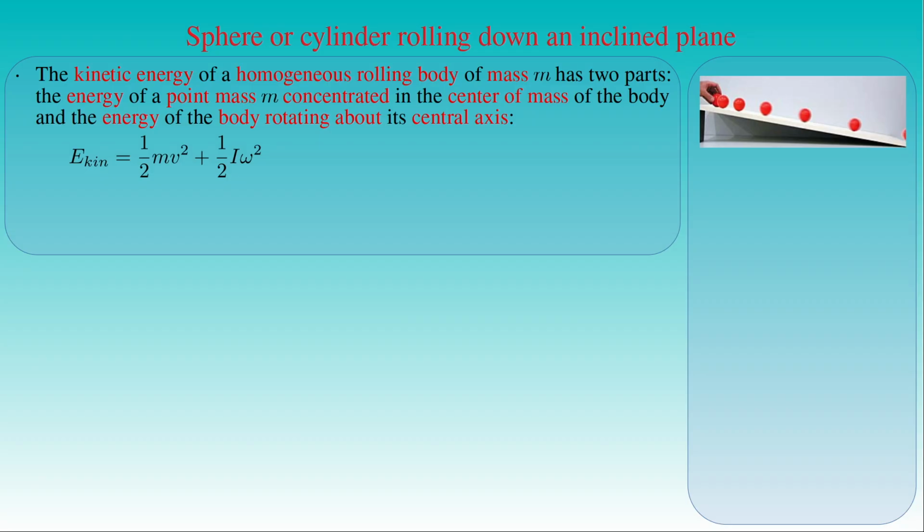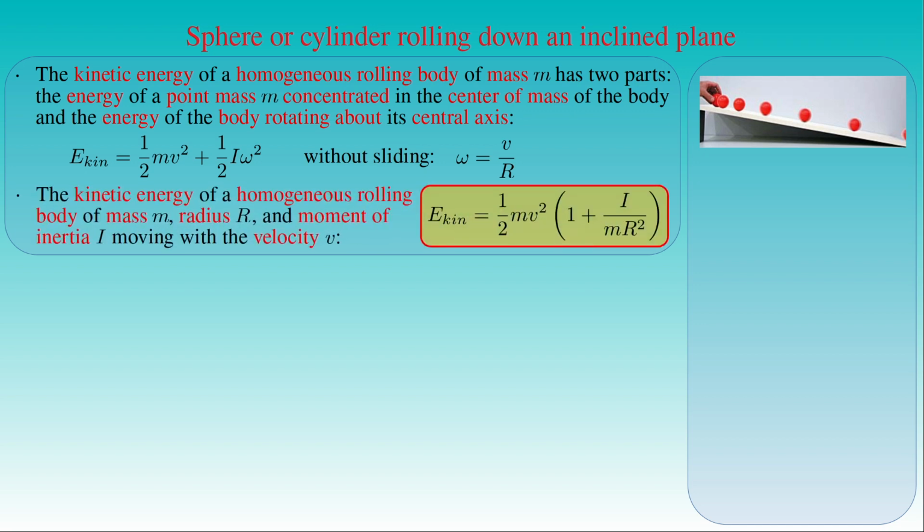The second part gives the energy of the body rotating about its central axis, which is equal to 1/2 times the moment of inertia I of the body with respect to its central axis, times the square of its angular velocity omega. If the body rolls down the slope without sliding, then its angular velocity omega can be written as the ratio of the velocity v to the radius r of the sphere or cylinder. By substituting this expression into the second term, we are able to express the kinetic energy of a sphere or a cylinder of mass m and radius r rolling down an incline as 1/2 times the mass m, times the square of the velocity v of its center of mass, times the quantity of 1 plus the moment of inertia I of the body over the product of the mass m and the square of the radius r.